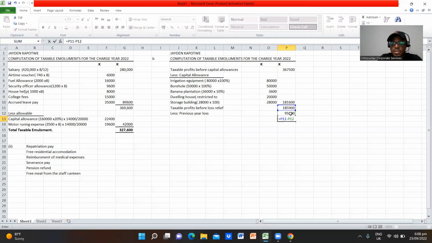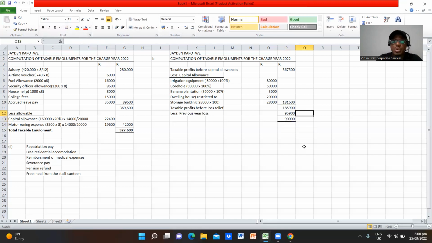Okay, so we are now talking of a 90,000 kwacha farming profit. This is the taxable amount from farming, the taxable farming income. This is what we are going to tax.